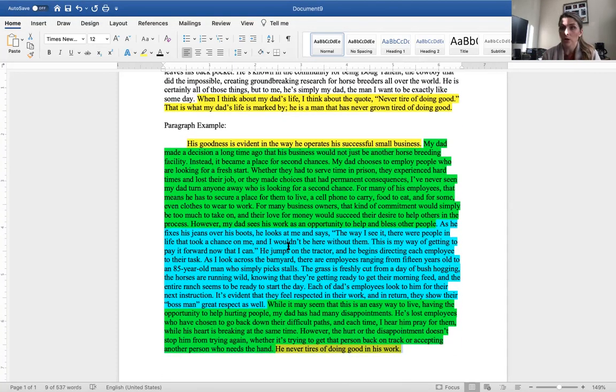So if I would go on to create a couple more paragraphs, one idea that I had was talking about that his goodness is evident in the way that he takes care of my children so that I can go to work. Again, I would create a paragraph very similar to this, but that focuses on that idea. But what I want you to see is that both of those ideas, both of these paragraphs support that thesis statement, okay?